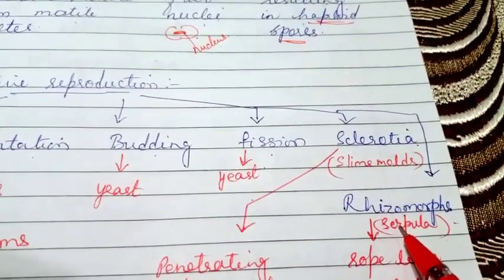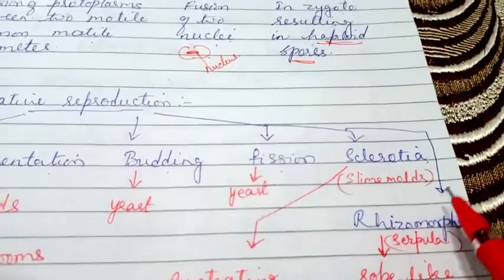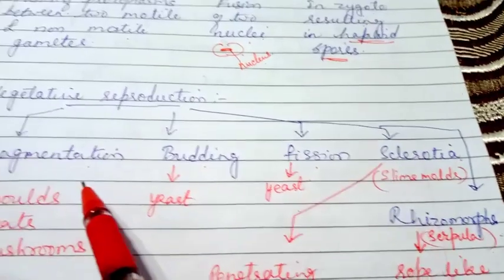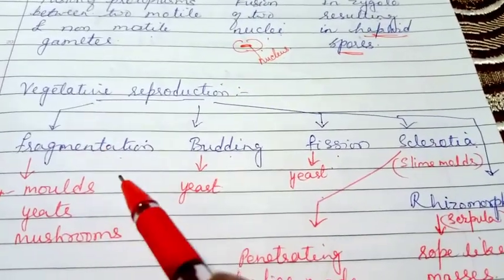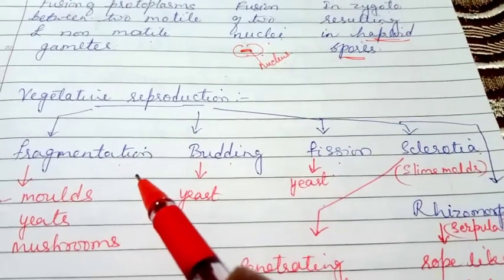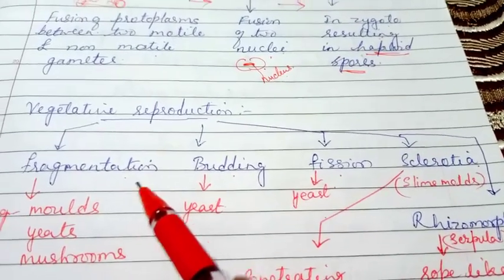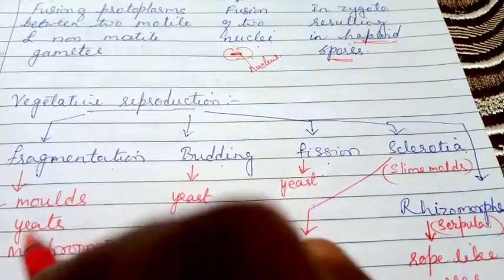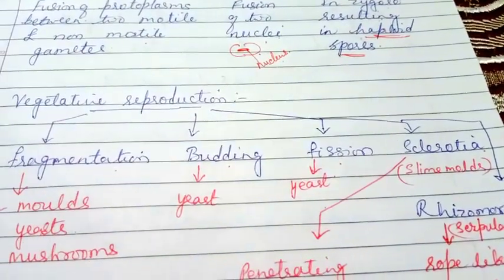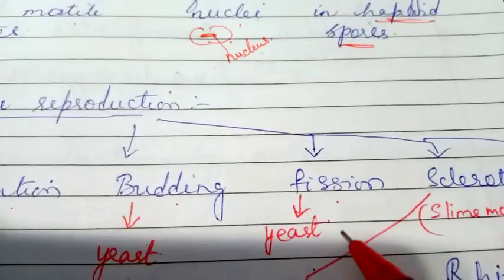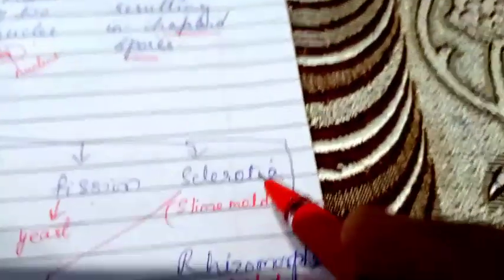These two are not clearly given. Fragmentation means fungi have been divided into fragments. Fragmentation you have studied in 10th class in planaria, Spirogyra. Fragmentation takes place in molds, yeast and mushrooms. Budding takes place in yeast, fission again in yeast, and sclerotia.